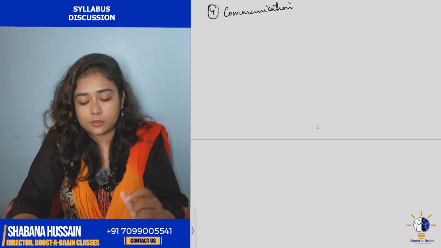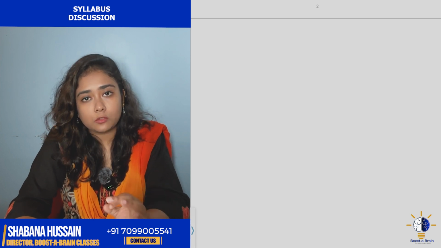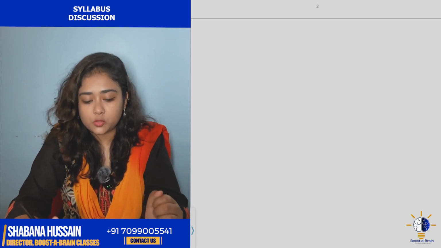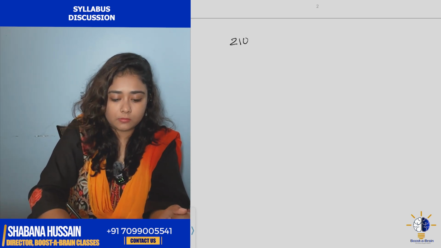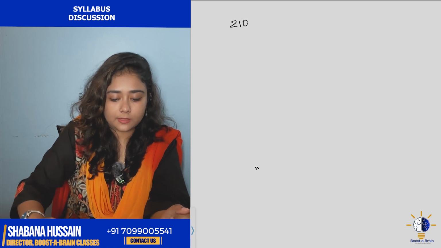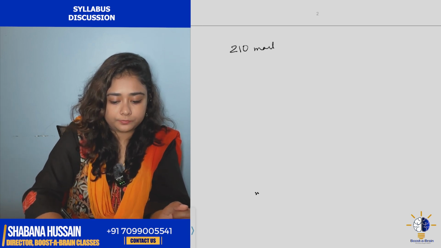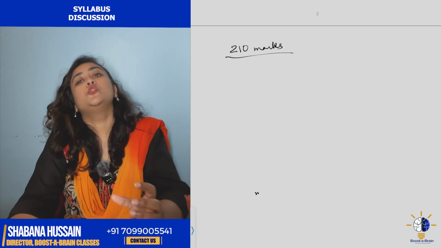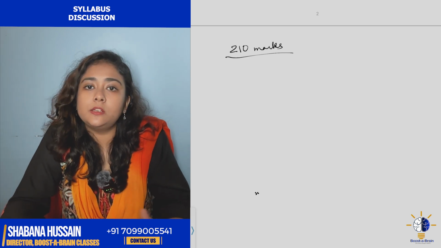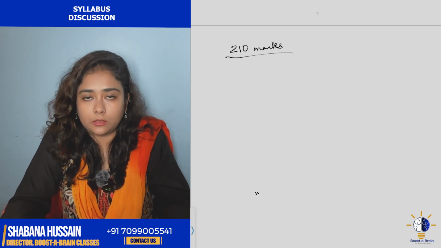So the safest score which I suggest to my students is 210. If you can target these 210 marks, then for most of the papers, it's near your JRF mark, all right.